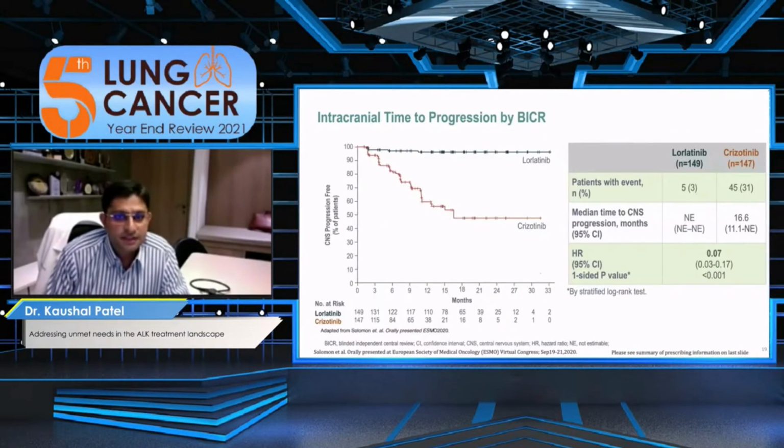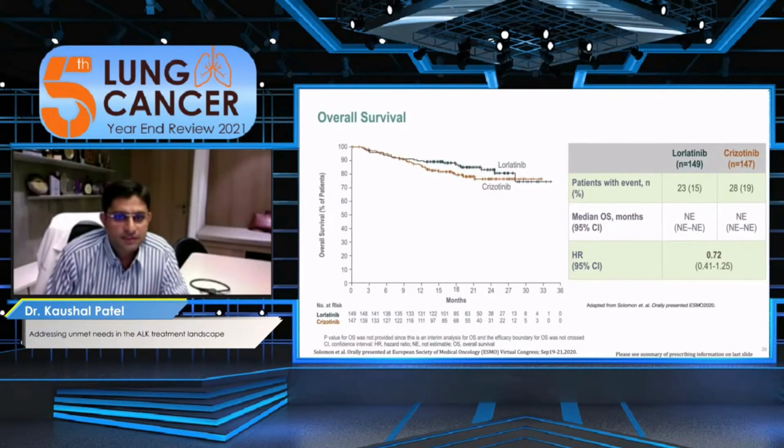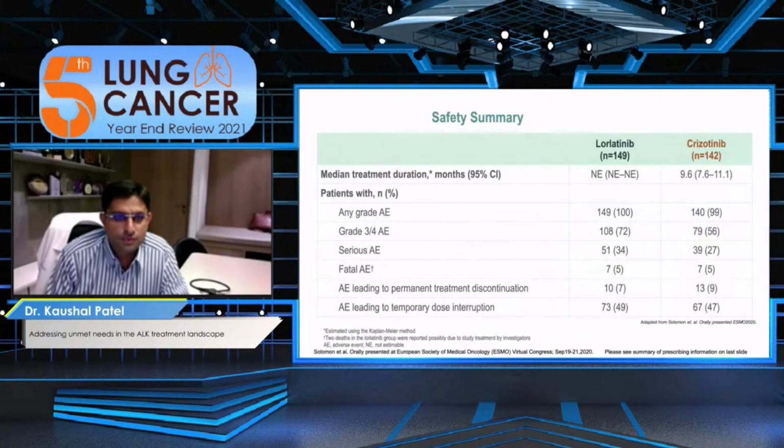And this is the curve we can see. There is a huge difference in curve separation. So the intracranial disease is much better controlled with lorlatinib compared to crizotinib. And if we see the overall survival, it is also better compared to crizotinib, with an HR of approximately 0.72.